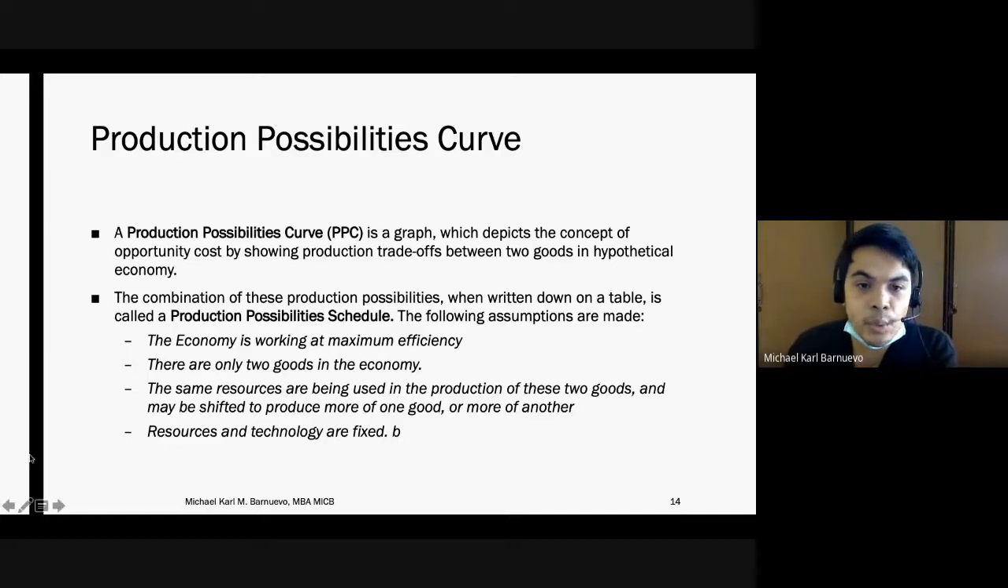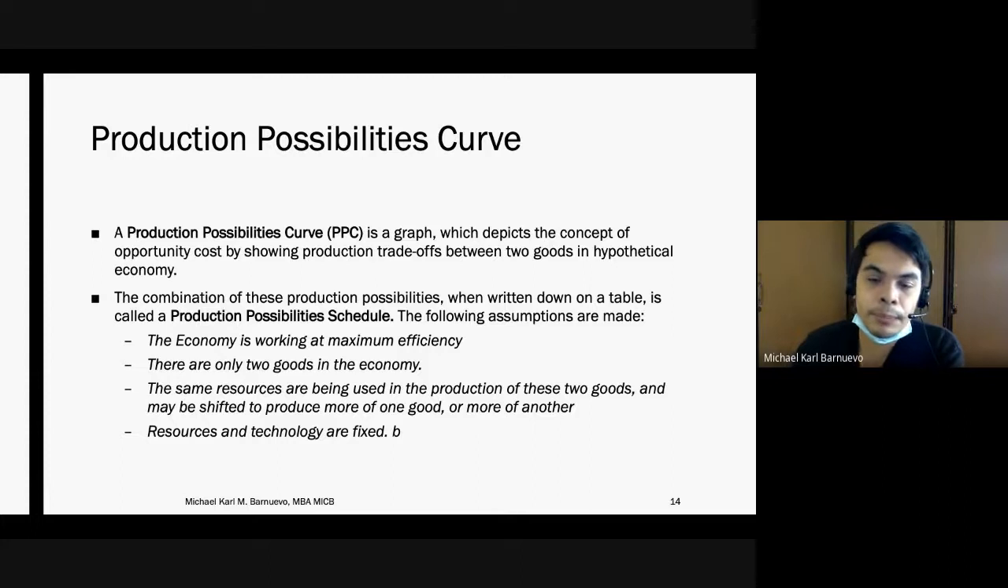The economy is working at maximum efficiency, so we are producing the maximum possible units of products. There are only two goods in an economy, very effective if we only compare two goods. The same resources are being used in the production of these goods. For example, if you are a farmer, you have one land and you can produce two types of crops. Resources and technology are fixed, as we are using the same amount of effort, the same amount of technology, the same amount of resources.